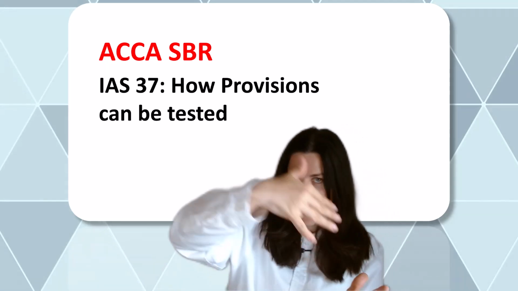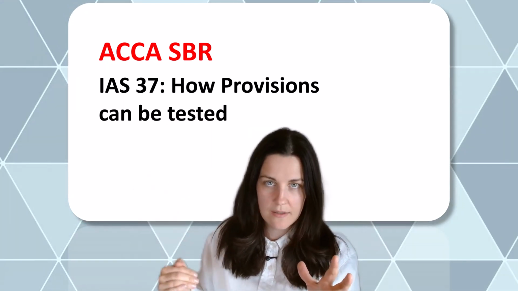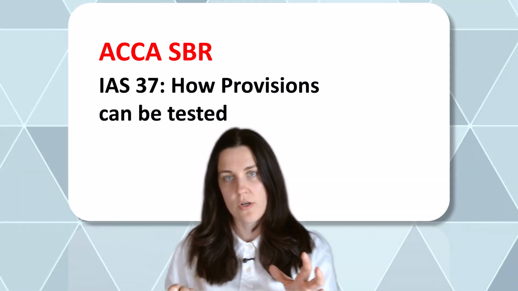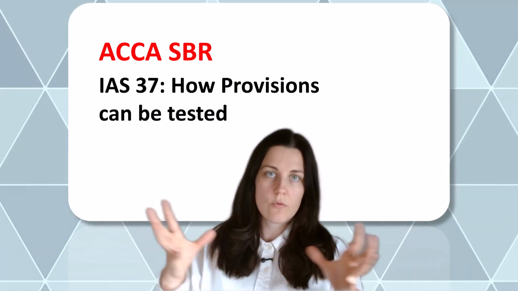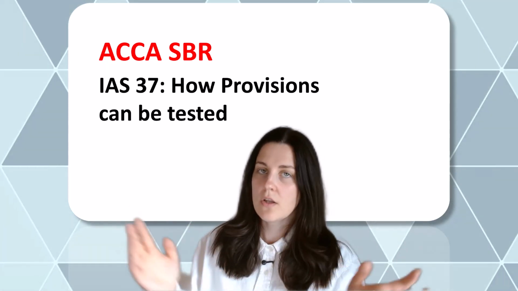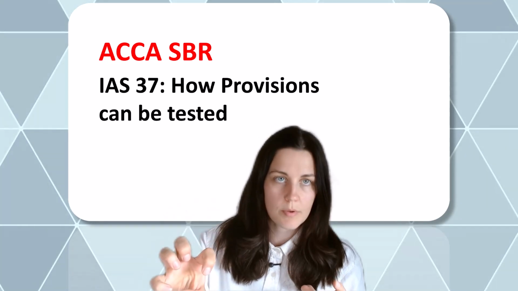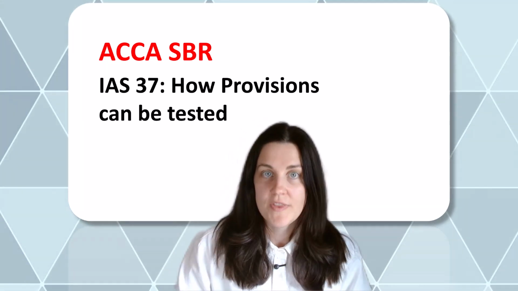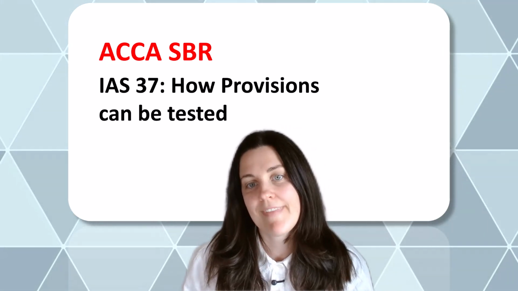Because the total probability of just any outflow is above 50%, so it is probable, we will recognize a provision. But the provision itself will be recognized not at the medium, not at the average amount, not at the highest, not at the lowest, but at the most probable, and this 30%. So that is what we're going to use as our provision.